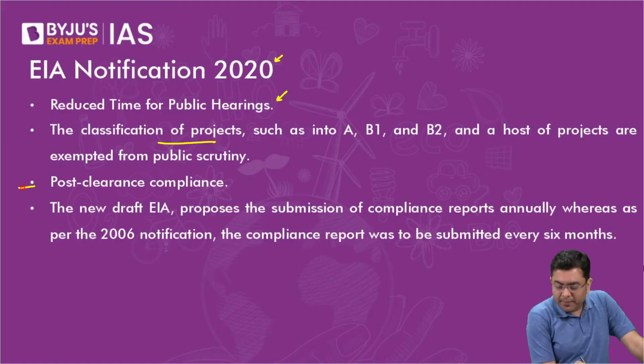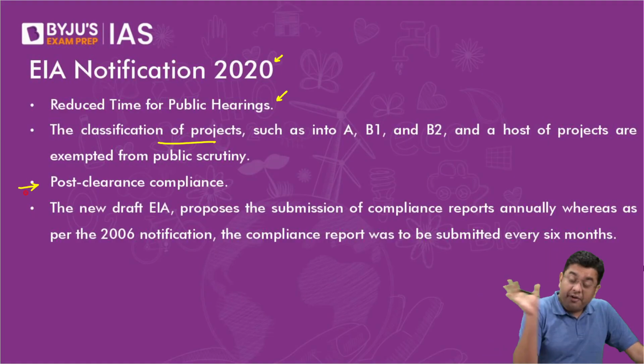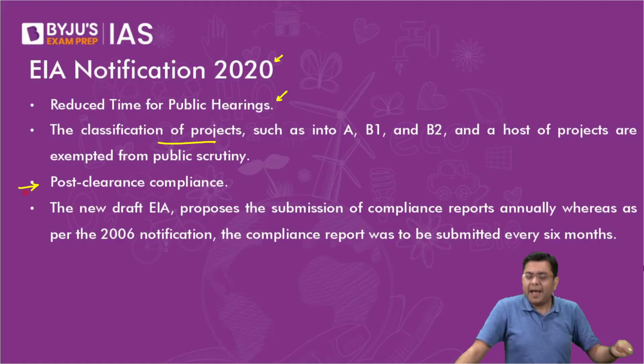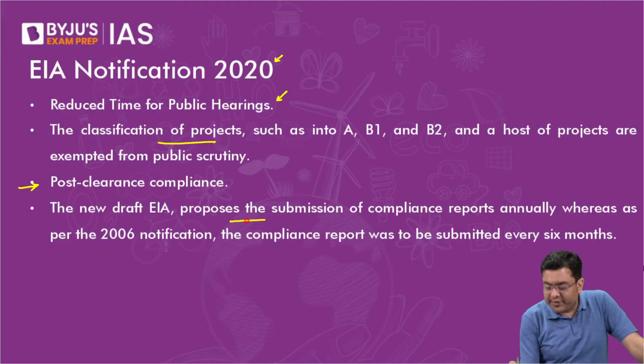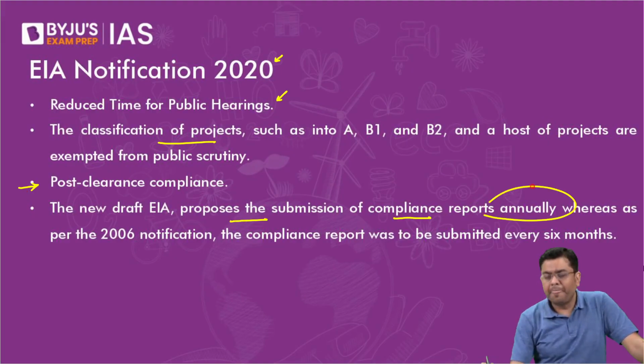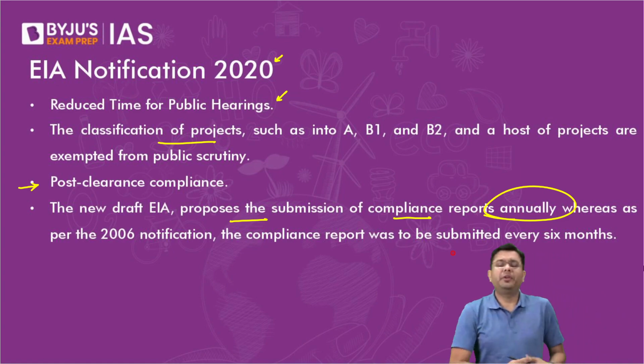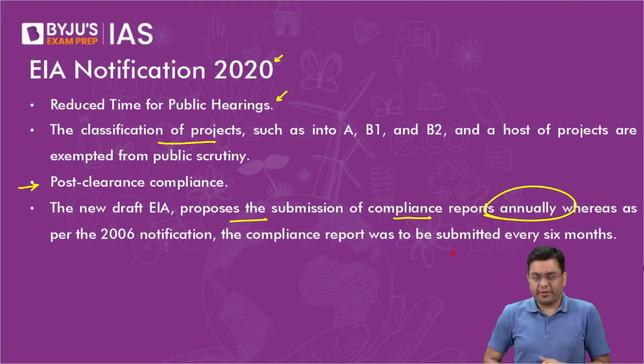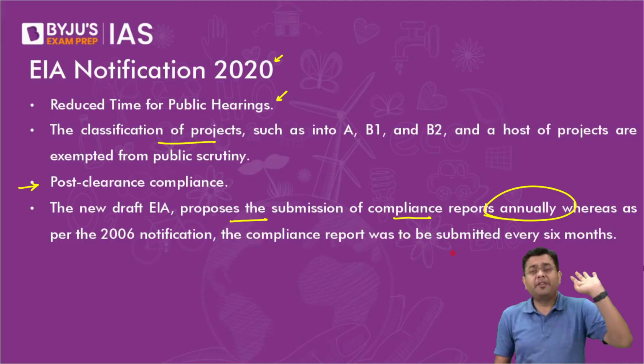Post clearance compliance, that is, after you have got the EIA clearance, are you complying with the environmental norms, or are you still violating them? For that, the new EIA proposes the submission of a compliance report annually. Earlier, the industries had to submit it every 6 months. That meant a lot of paperwork, lack of transparency in many of the cases. So you would have to have a separate expenditure for that.